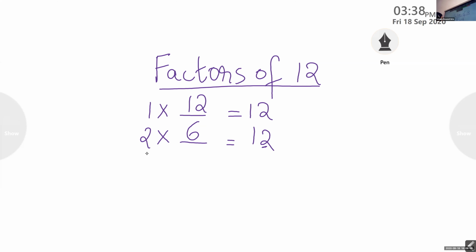Now I will check 3 into any number is 12. Yes, Richard? Ma'am, 4. 3 into 4. Here also we can use the divisibility rule of 3. What is the divisibility rule of 3, Amna?